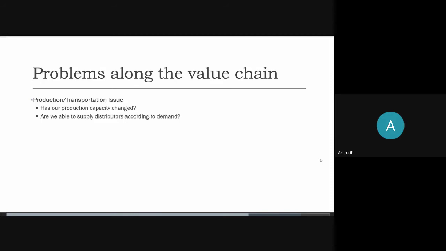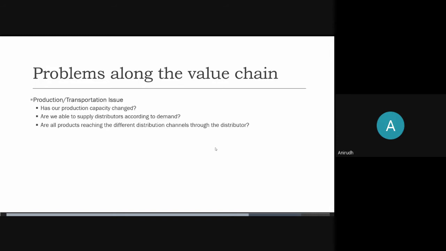Next would be, are we able to supply distributors according to demand? This could also be an issue, right? That we are not able to supply to the distributors according to how much they're demanding. So there might be an issue with the transportation, or there could be any other issue that we would delve deeper into after the production transportation issue. So the next question would be, are all products reaching the different distribution channels through the distributor? There could also be a possibility that the products are not reaching the different distribution channels. So this would also be covered in this question.